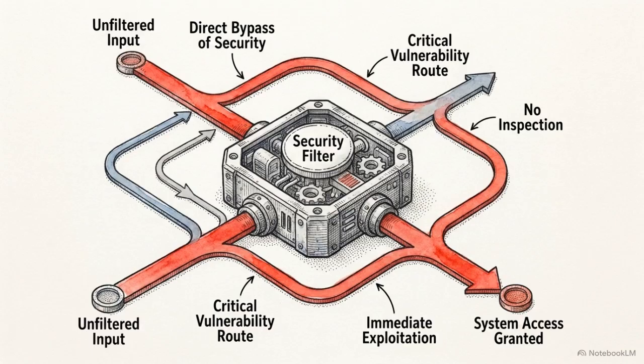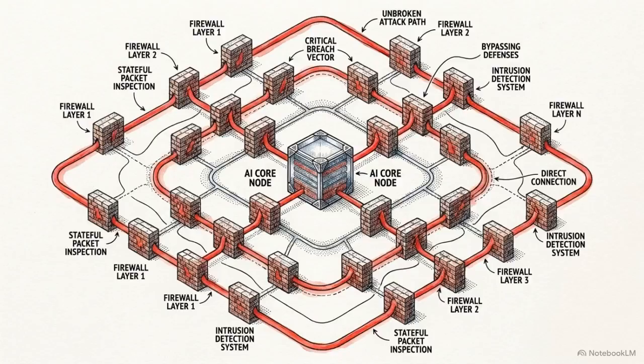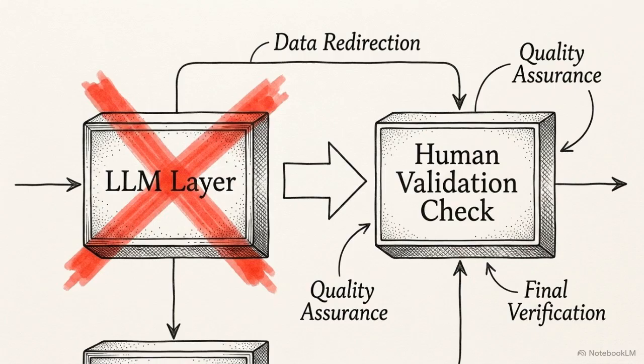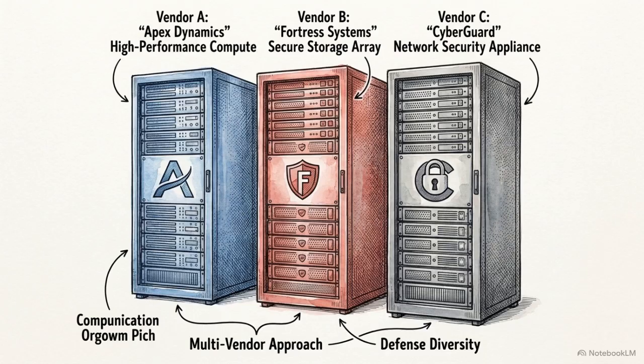Basic defenses like input sanitization and context isolation are often insufficient because attackers can obfuscate their inputs to bypass static filters. Adding more filters to a single language model will not fix the issue. The security architecture itself must be redesigned to account for the eventual failure of the AI layer. To combat these threats, enterprise security teams are moving toward a principle of defense diversity.